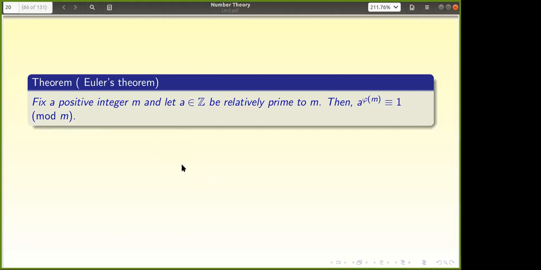So no one tried to extend it to all the natural numbers. For that one only, he introduced this function. When m is a prime number, phi of p becomes p minus 1, right? And it is generalizing now. That is the beauty of Euler. So he generalized it to all the natural numbers.